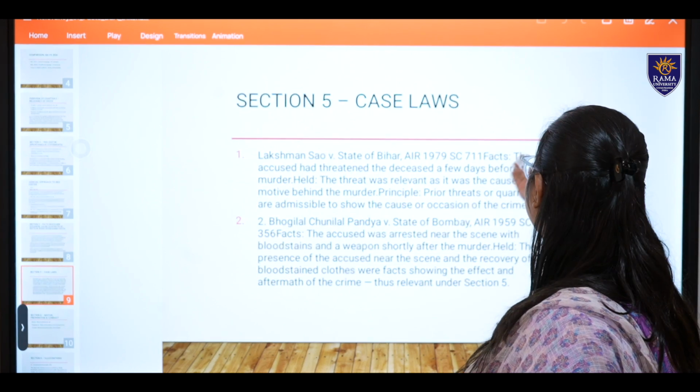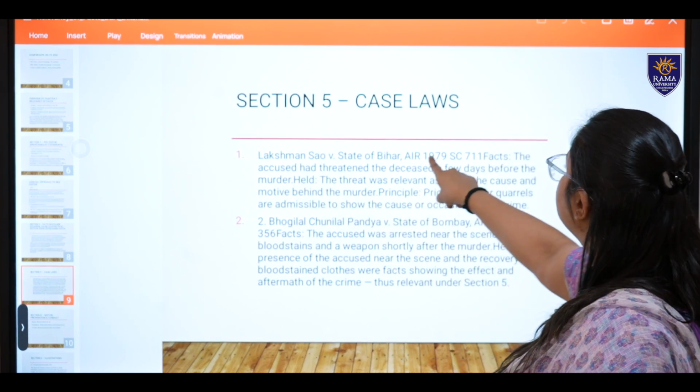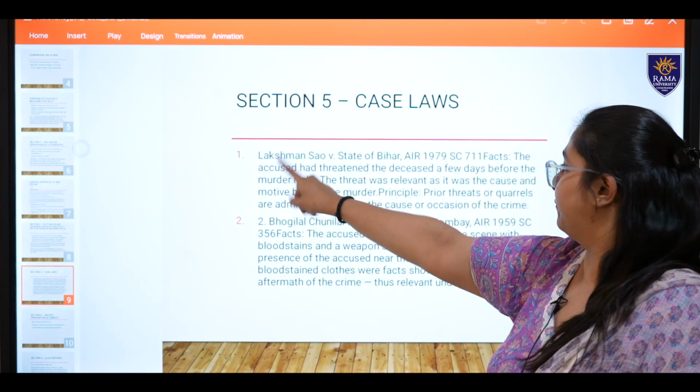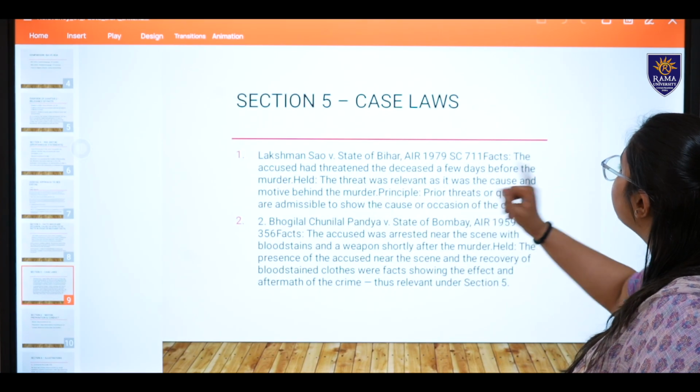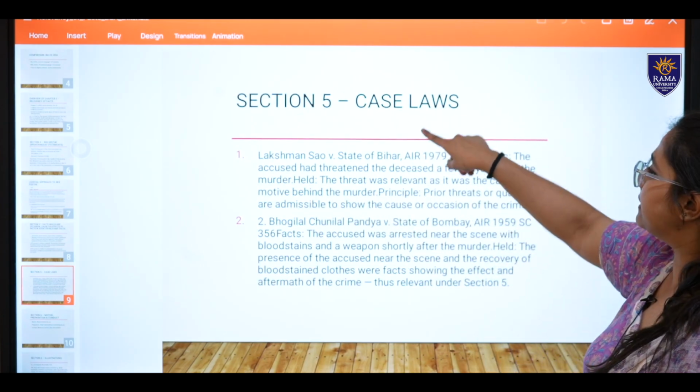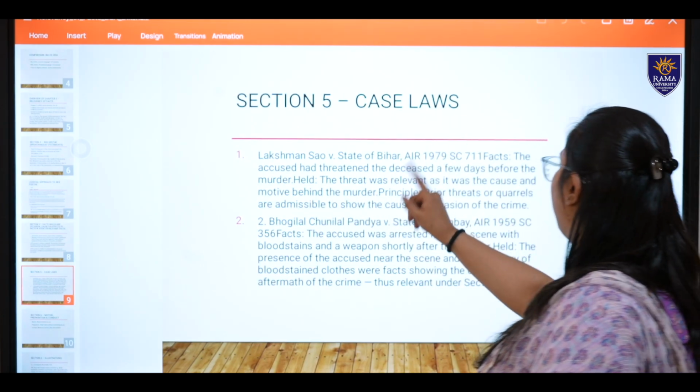What are the facts? The accused had threatened the deceased a few days before the murder. See, motive, fine. Held, the threat was relevant as it was the cause and motive behind the murder. You can see the cause, because he is threatened, so the cause.